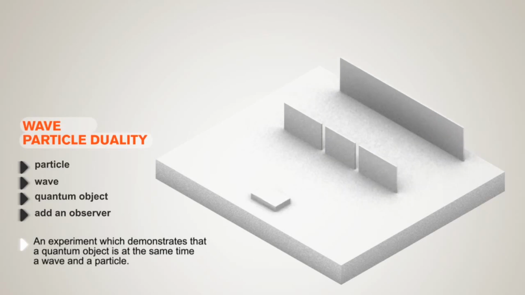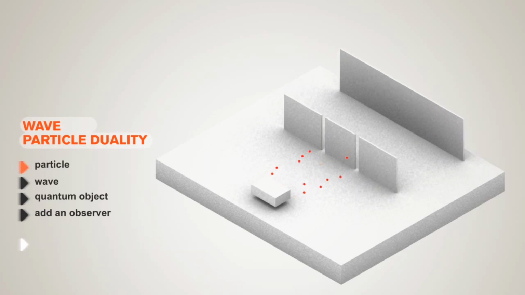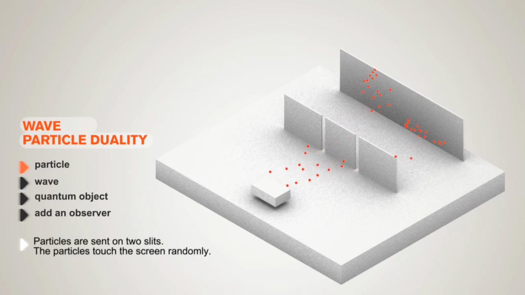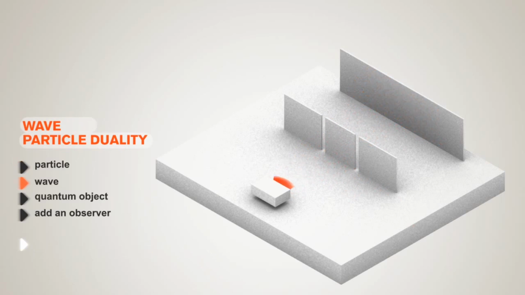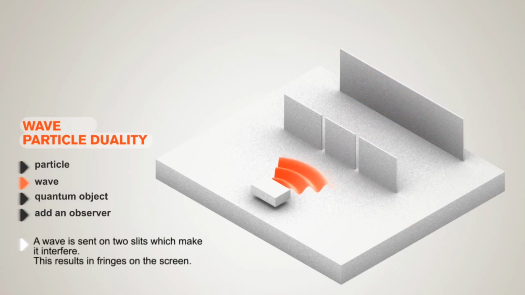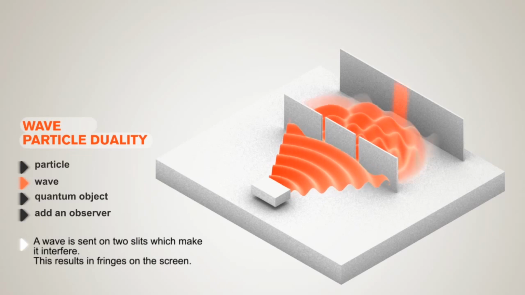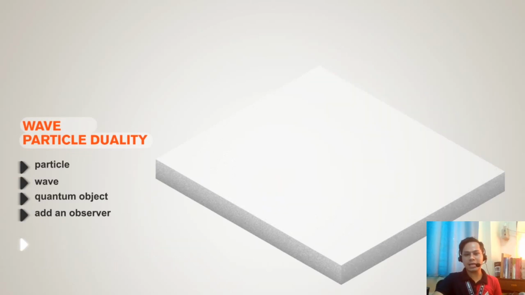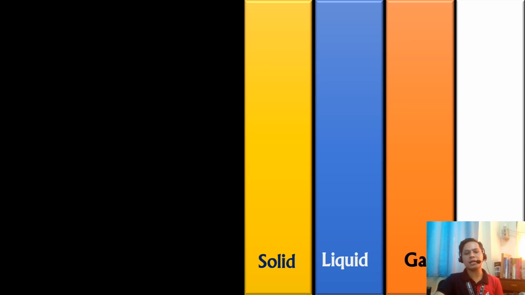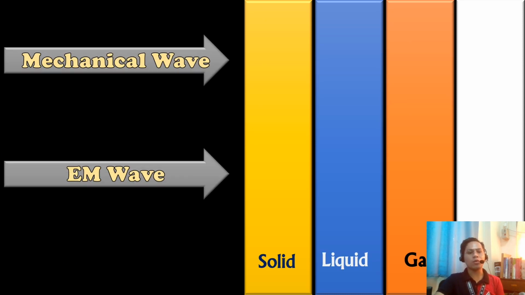In our previous discussion, I discussed that light behaves as a particle and light also behaves as a wave. That's why we have there a wave-particle duality of nature. It simply means that there are times that light is treated as a particle and there are times that light is treated as a wave. So for example, the solar panels, where we take note of all of the photons, which are the particles of the light.